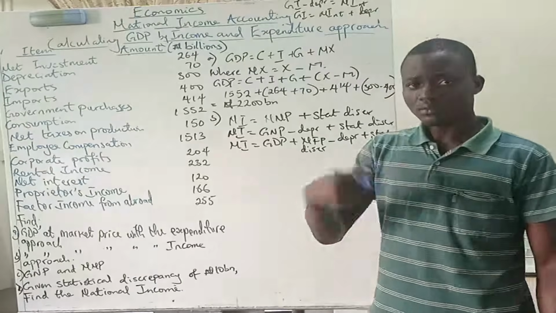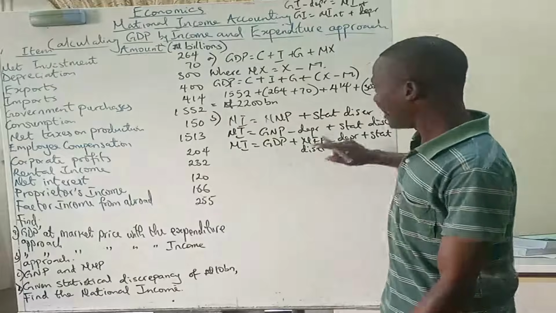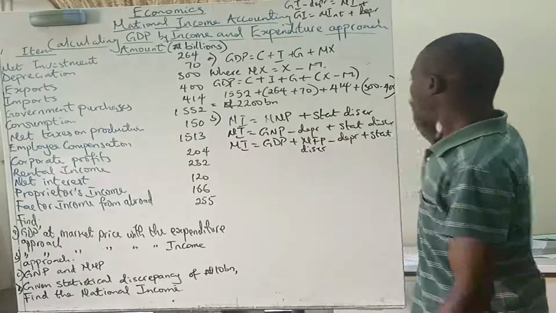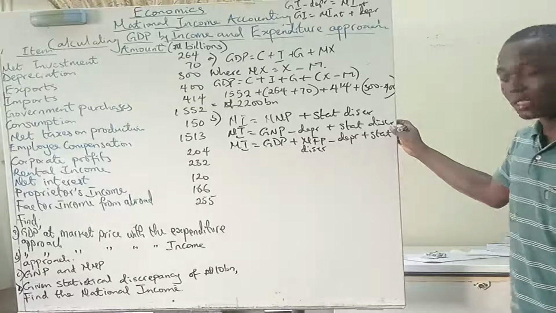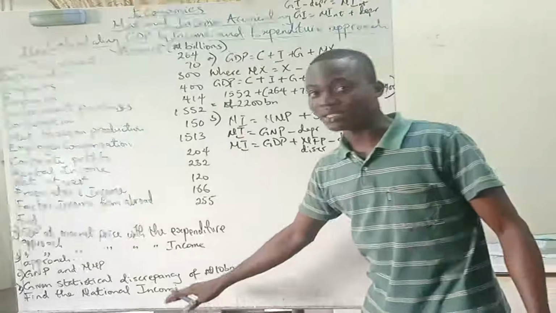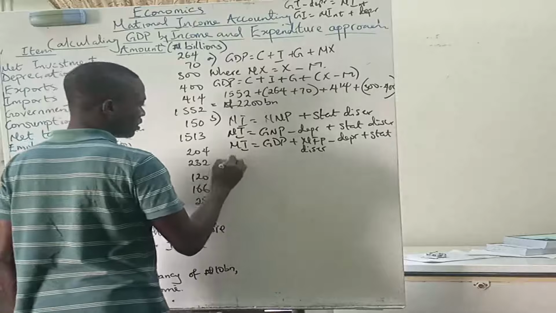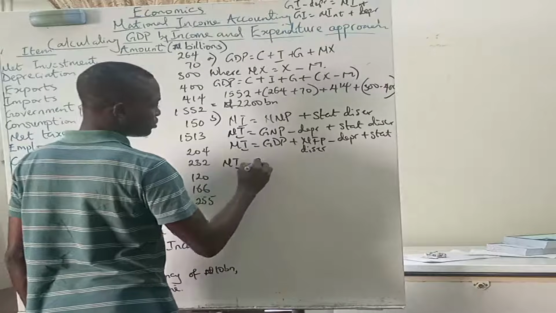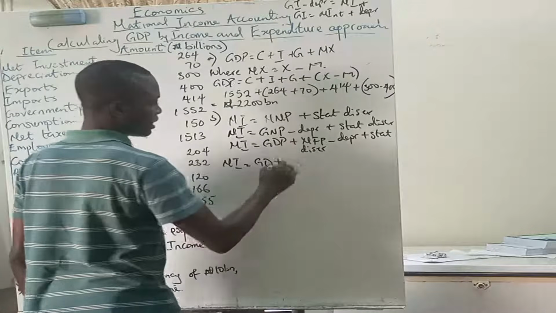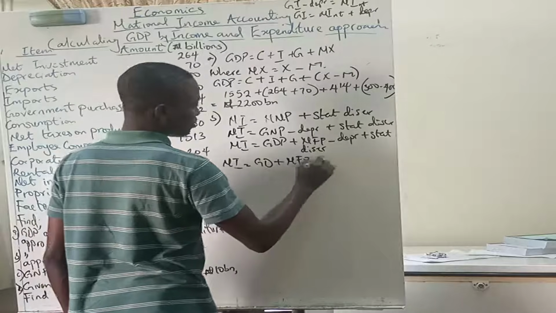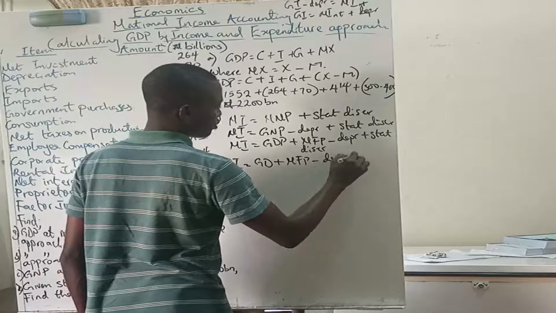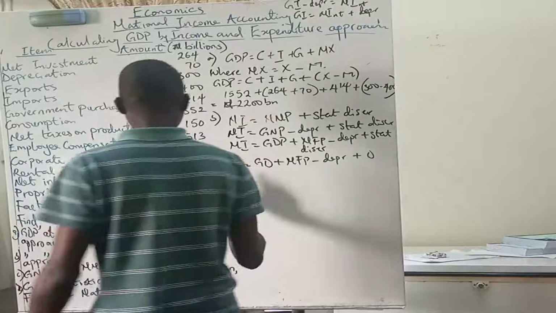So the assumption in question B is that statistical discrepancy is 0, because we just add that information in D. That gives us NI equals GDP plus NFP minus depreciation, plus 0.